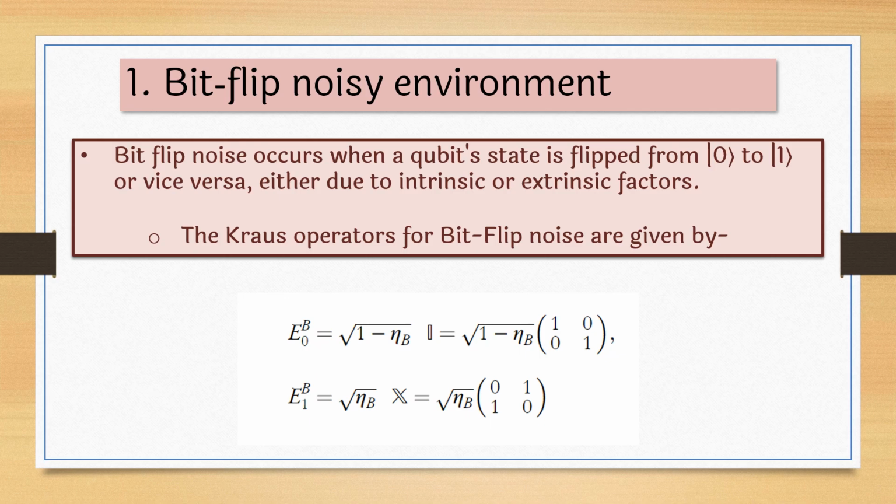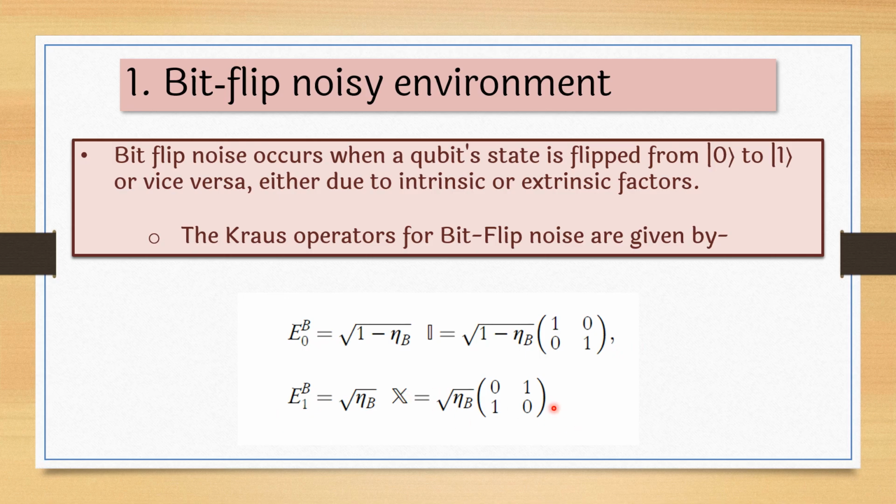Noise parameter means if we take eta b equal to 0, there is completely no noise in the system. Here you can see that the first operation E0b is the square root of 1 minus eta b times the identity matrix. If eta b is equal to 0, then it is the square root of 1 minus 0, which is 1, and the identity matrix will not change the quantum system, so it will remain unchanged.